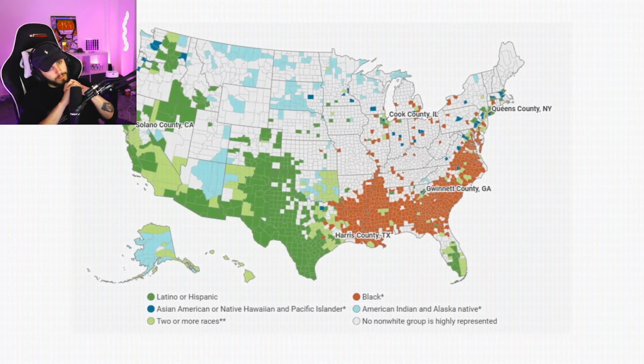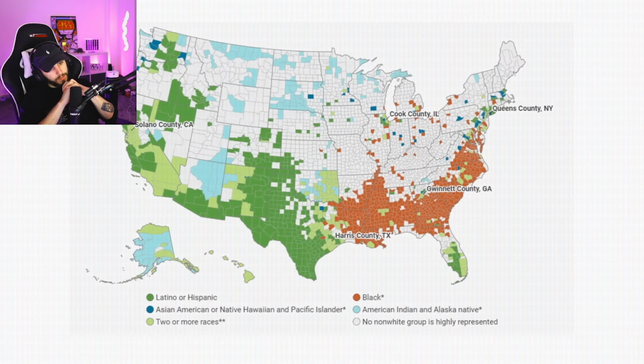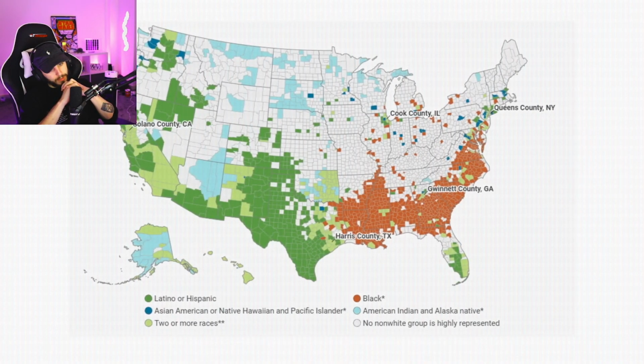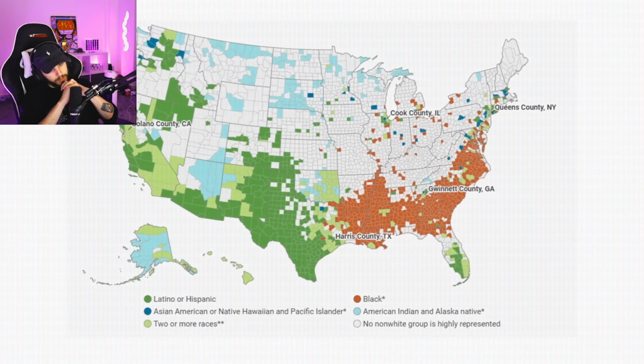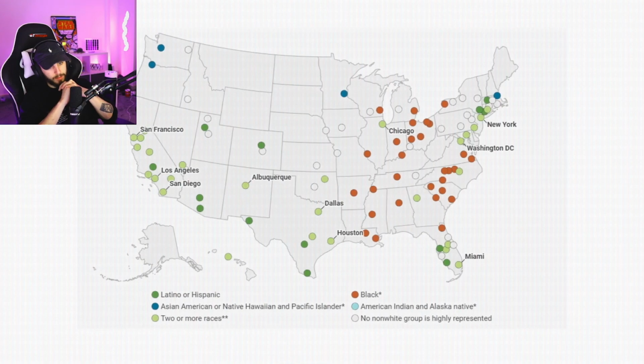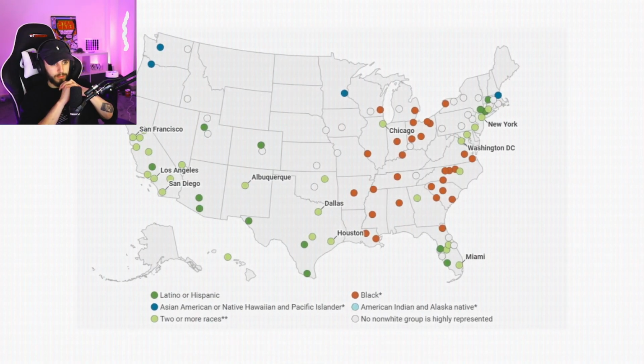In California, there is a high presence of people of Latino or Hispanic descent, something that is only common in South Florida, while the remainder of the southern East Coast has a high prevalence of African American people as well. This other map, focused on metropolitan areas, shows us how there are many more in the east compared to the west.